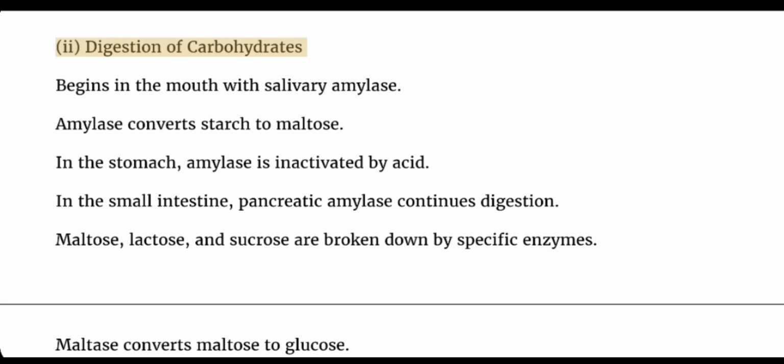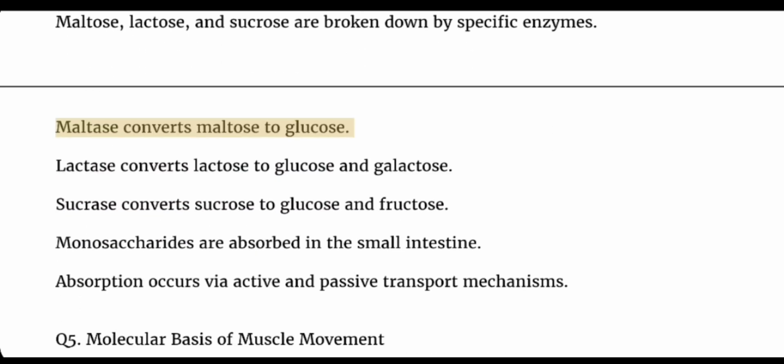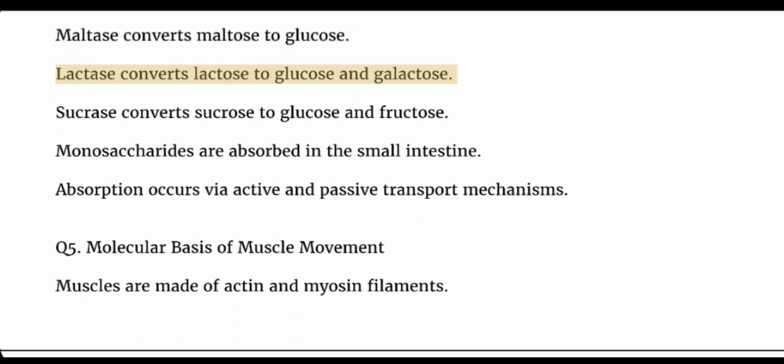Digestion of carbohydrates begins in the mouth with salivary amylase. Amylase converts starch to maltose. In the stomach, amylase is inactivated by acid. In the small intestine, pancreatic amylase continues digestion. Maltose, lactose, and sucrose are broken down by specific enzymes. Maltase converts maltose to glucose. Lactase converts lactose to glucose and galactose. Sucrase converts sucrose to glucose and fructose. Monosaccharides are absorbed in the small intestine. Absorption occurs via active and passive transport mechanisms.